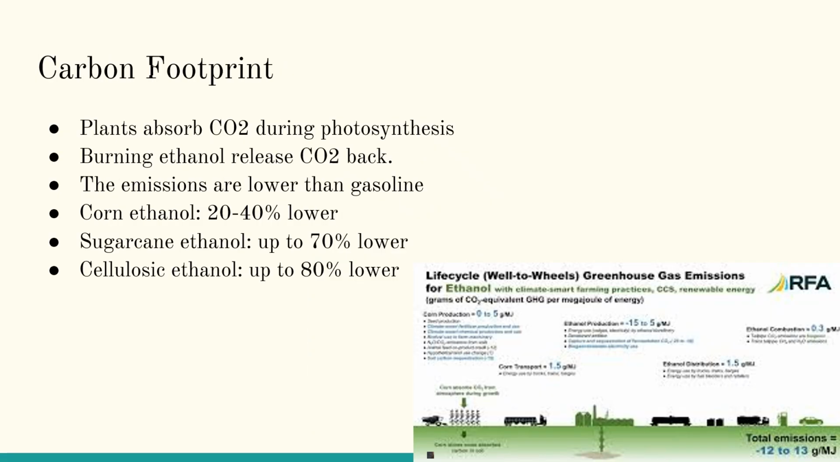it has enormous potential. One of the biggest reasons ethanol is so important is the carbon footprint of transportation. When plants grow, they absorb CO2 from the atmosphere. When ethanol is burned, that CO2 is released again. This creates a nicely balanced cycle. Corn-based ethanol can cut emissions by 20 to 40%. Sugarcane can cut emissions by up to 70%. And cellulosic can reduce emissions by up to 80% compared to gasoline.